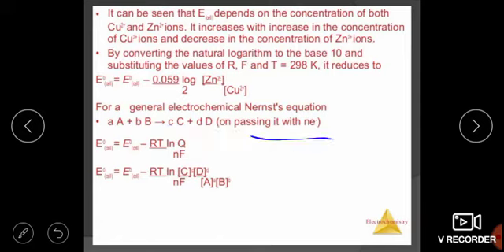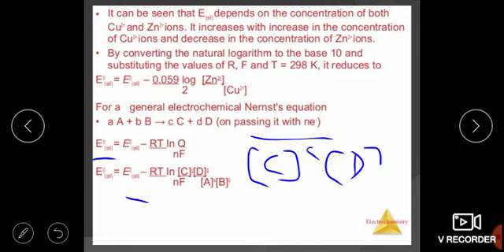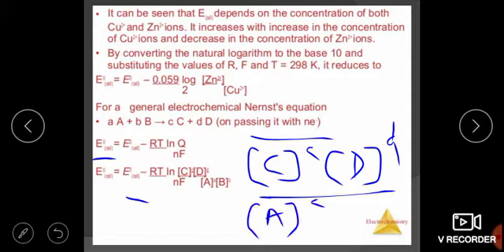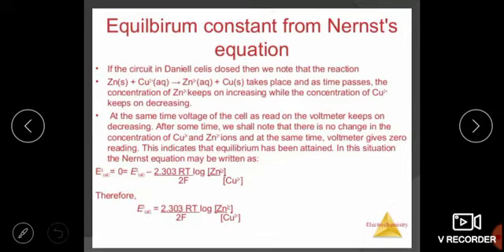The formula becomes E cell is equal to E naught cell minus RT upon nF log Q. Okay, so the formula becomes E cell is equal to E naught cell minus RT upon nF log, in coefficient form when you write it, C to the power c, D to the power d upon A to the power a and B to the power b. Okay, so when we write this formula, this equation is called the Nernst equation.